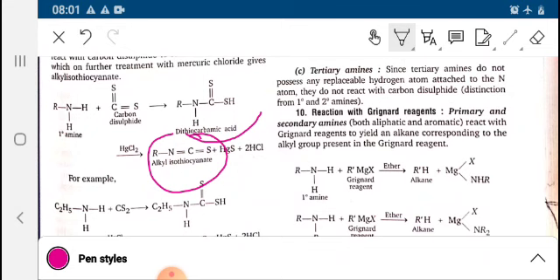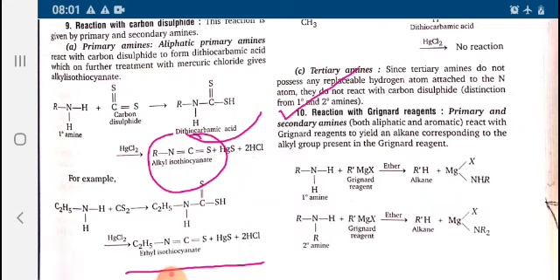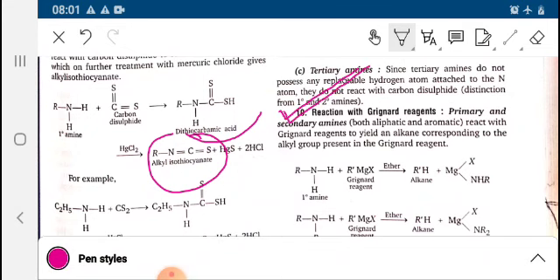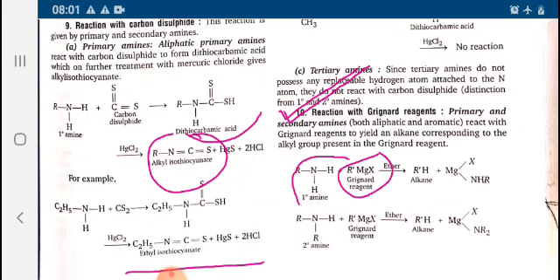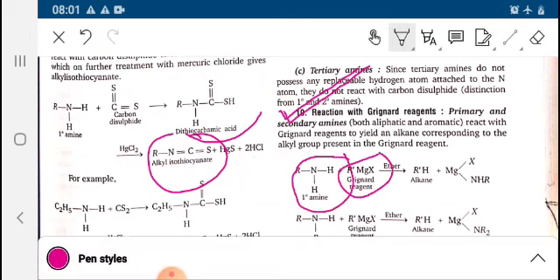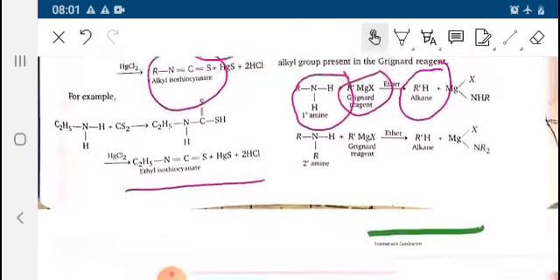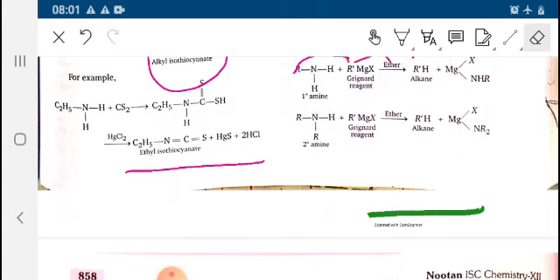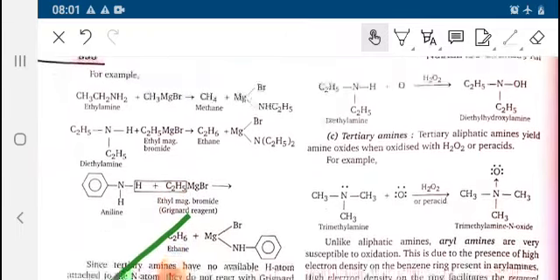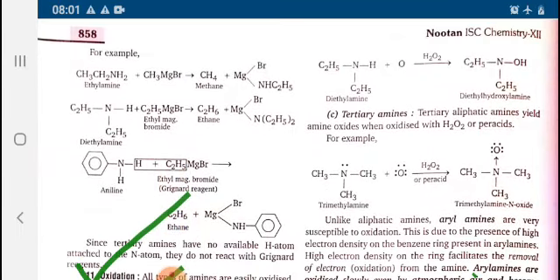Next is the reaction with Grignard reagent. So RMgX is known as the Grignard reagent. 1-degree amine reacts with Grignard reagent to form alkane. Similarly, 2-degree amine reacts with Grignard reagent in the presence of ether to form alkane. So these are the examples.